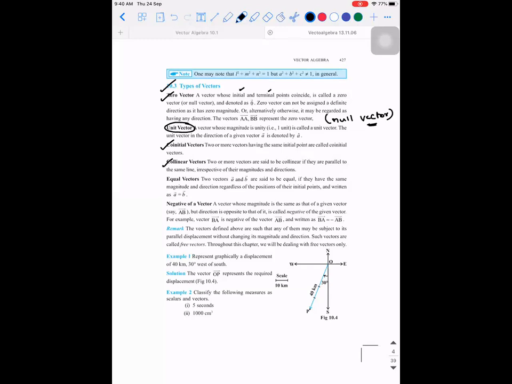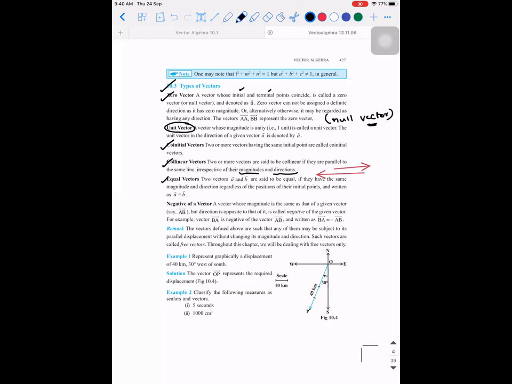What do you mean by collinear? Two or more vectors are said to be collinear if they are parallel to the same line irrespective of their magnitudes and directions. Here they use the word parallel. Irrespective of directions means they can be like this also. That is what they are indirectly trying to say. But I gave you an alternate definition also. I hope you made a note of it.